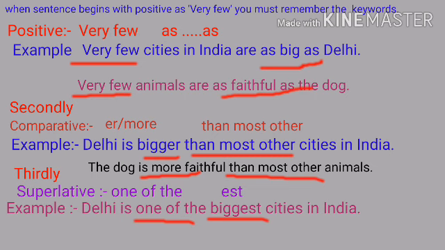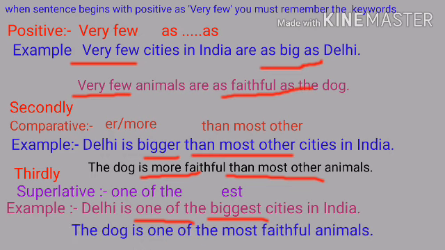Let us take one more instance. The dog is one of the most faithful animals. So here you must remember the key words one of the and est or most in case of multi-syllables.